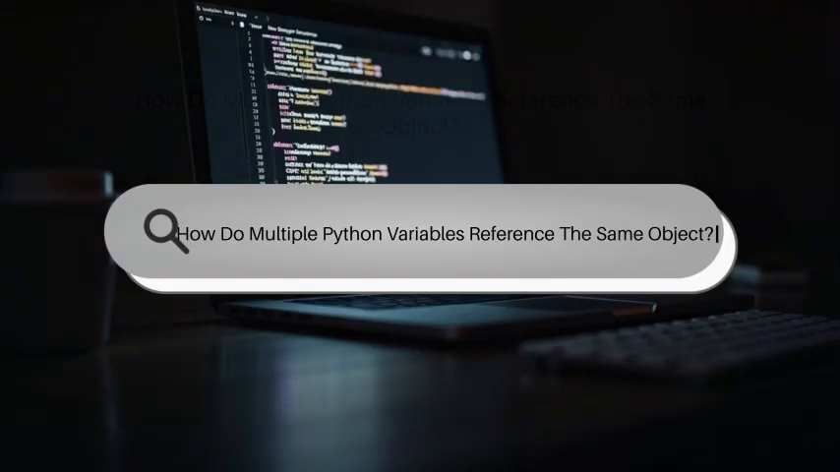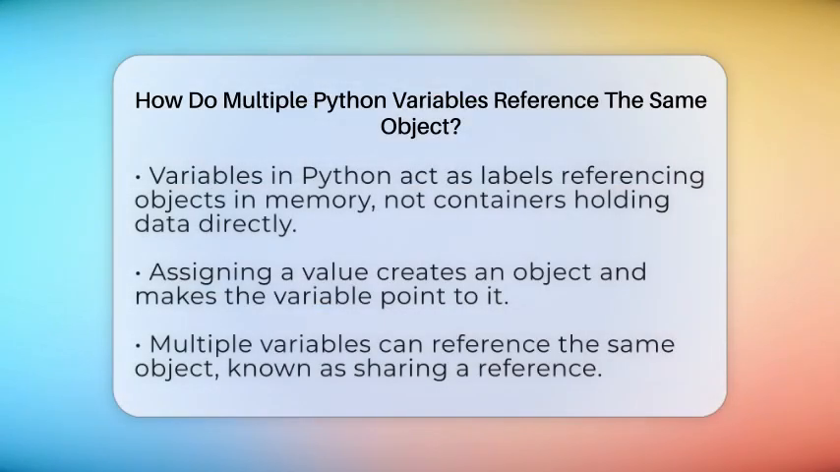How do multiple Python variables reference the same object? Imagine you have a box of crayons and you give two friends the same crayon. Both friends can use it, and if one colors over something, the other sees it instantly. That's similar to how Python handles variables and objects.